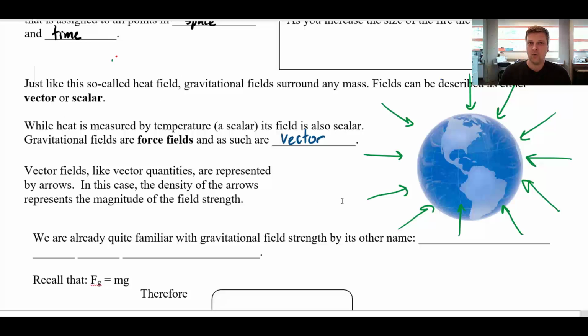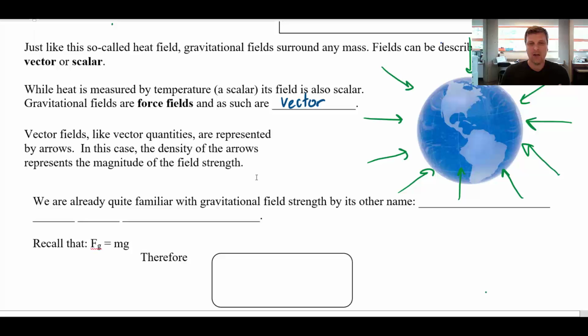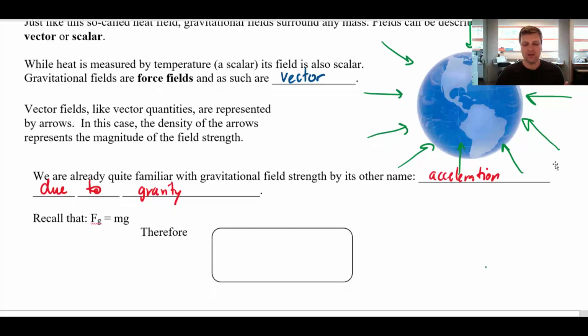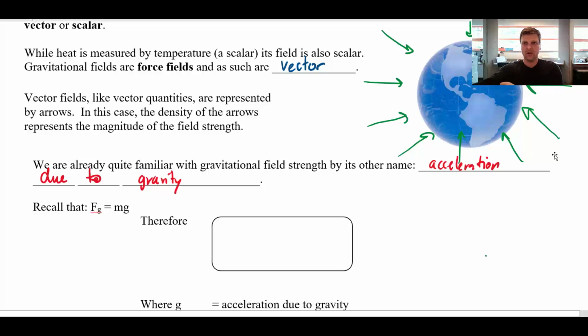So we actually already know, we've studied this idea of gravitational fields. We just used a different name for it this whole time. And the other name for gravitational field strength is the acceleration due to gravity. So you might think to yourself, well, if I drop a rock somewhere near the surface of the Earth, then that rock is going to accelerate downwards. And that's true, thinking in terms of kinematics and dynamics. But another way to talk about that is to say that, well, the rock itself has mass, and that mass interacts with the gravitational field of the Earth. And because of that interaction, that results in that acceleration downwards.